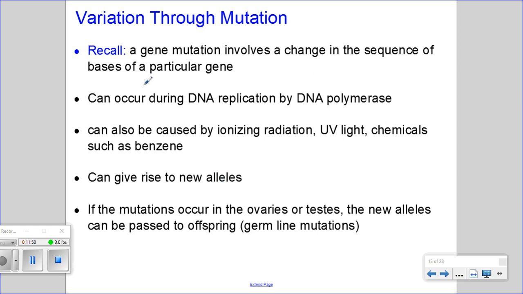Now, variation can also come about through mutation, so just recall that a gene mutation involves a change in the sequence of the bases of a particular gene. So as I mentioned, this can occur during DNA replication by DNA polymerase, and can also be caused by ionizing radiation, for example, UV light, and chemicals such as benzene. This can give rise to new alleles. Now, as I said, if the mutation occurs in the ovaries or testes, the new alleles can be passed to offspring. So these are considered germline mutations.